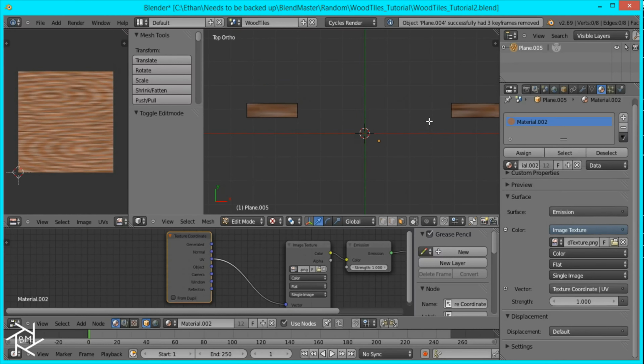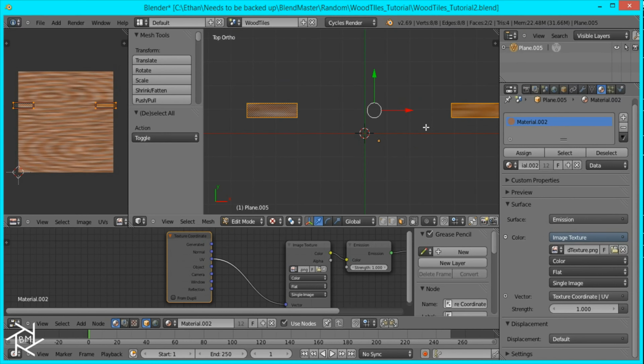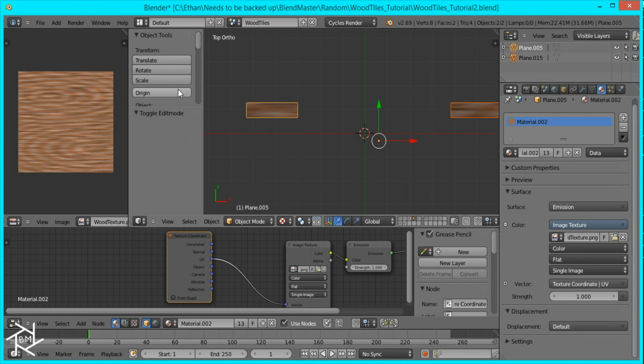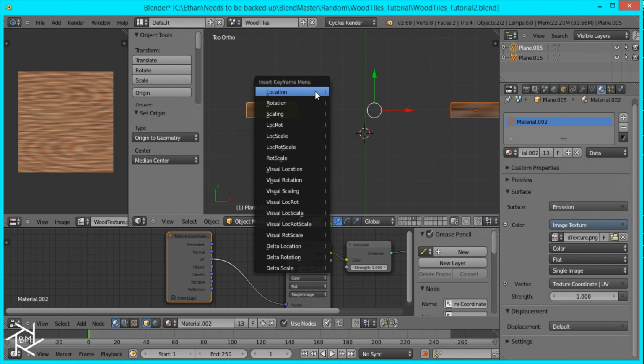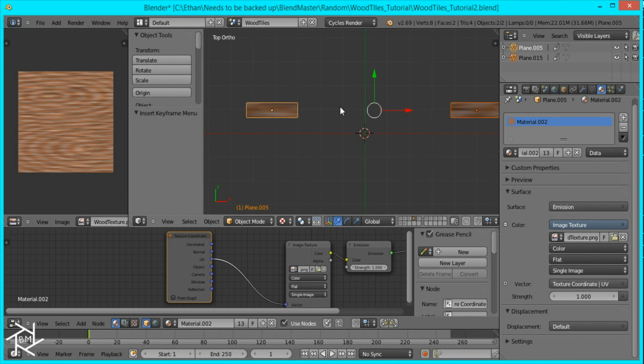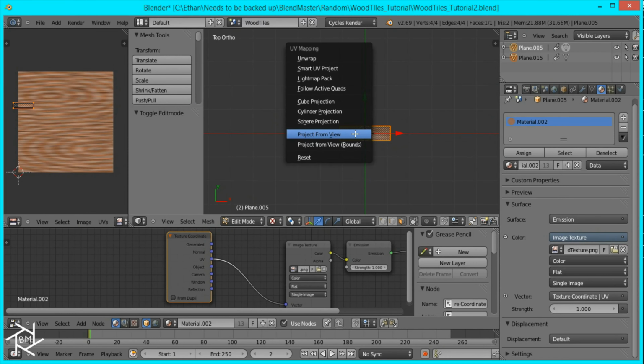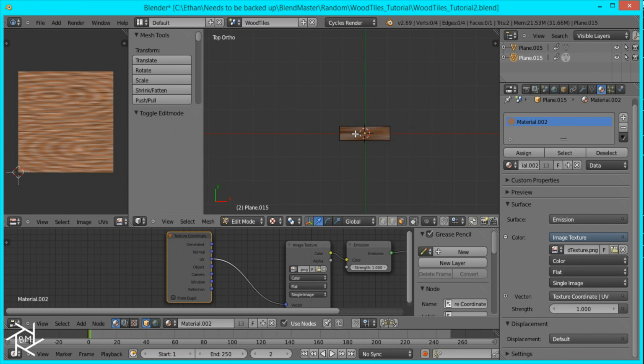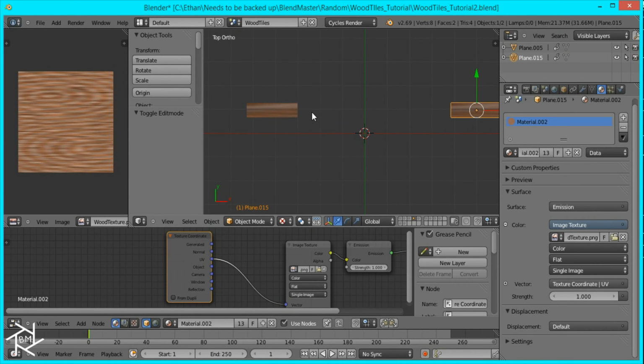Okay, I'll do it one more time. Separate by loose parts, origin to geometry, insert keyframe, go to second frame, Alt G, tab into edit mode and project the UV, and then select it and project the UV again, go back, select both, then delete the keyframe.